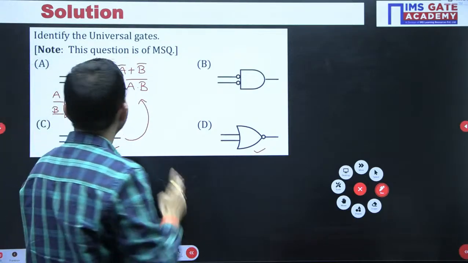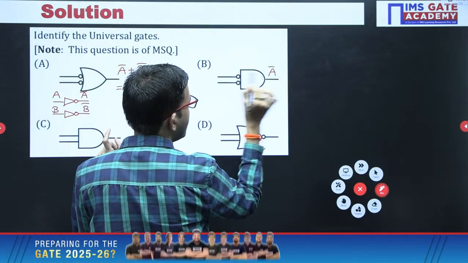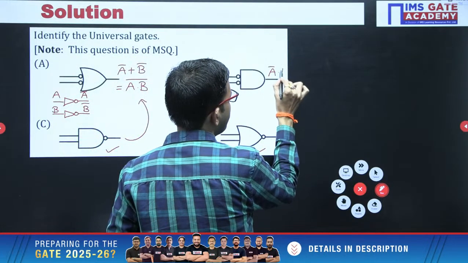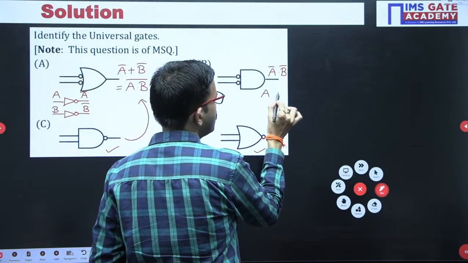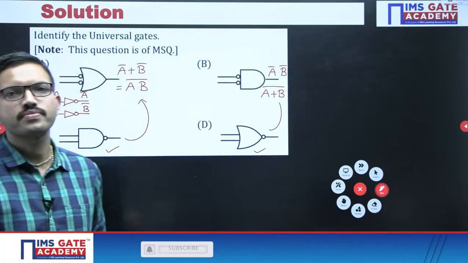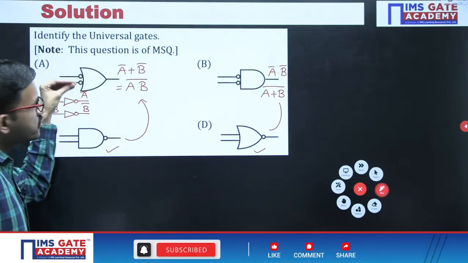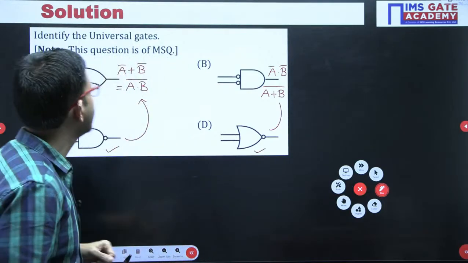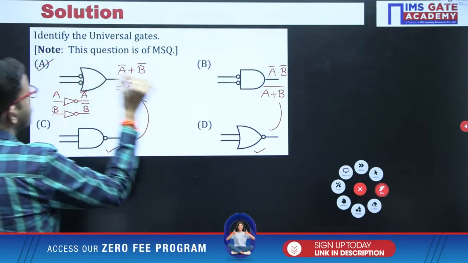Similarly, based on the same logic, here we are getting A bar, B bar as the two inputs for the AND gate. So we get A bar and B bar. By using De Morgan's law, we can write it as A plus B whole bar. That means it is a NOR gate. That means this gate and this gate are both the same. Only thing is, here the inputs are in normal form, but here the inputs are like bubbles. The bubbles mean active low input, simple. So for this question, all the four choices, A, B, C, D, are universal gates.